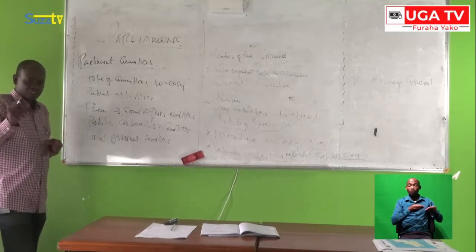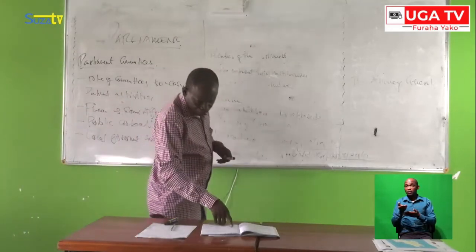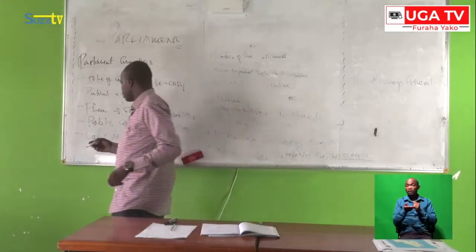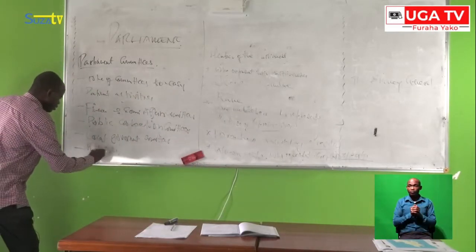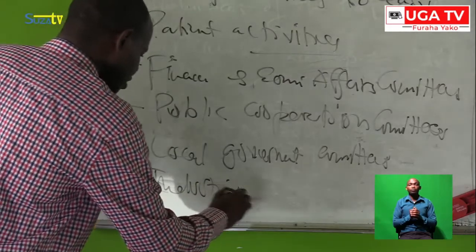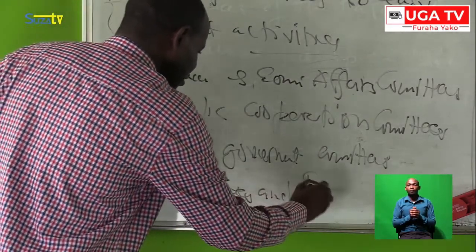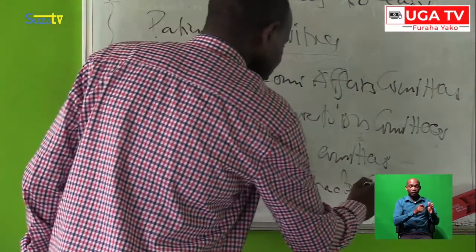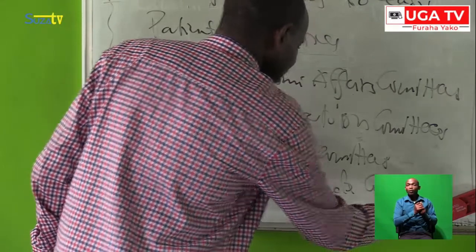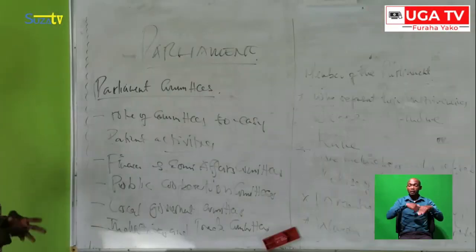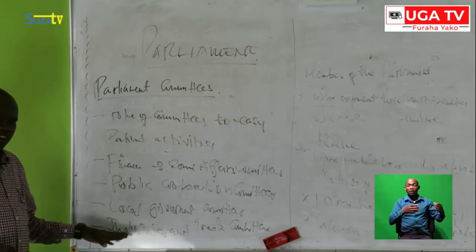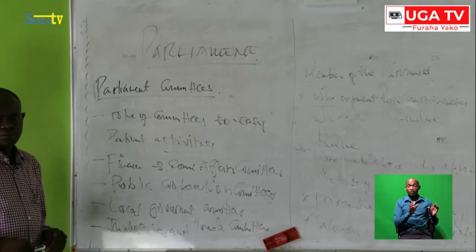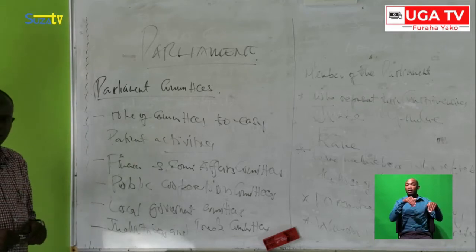So we have this committee called Industry and Trade. We have the Industry and Trade Committee. This is also another important committee under the Parliament. We have many committees.